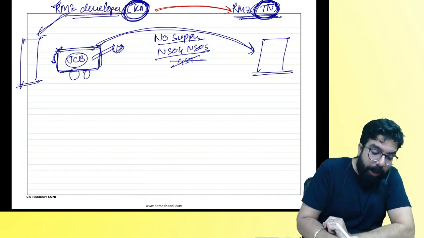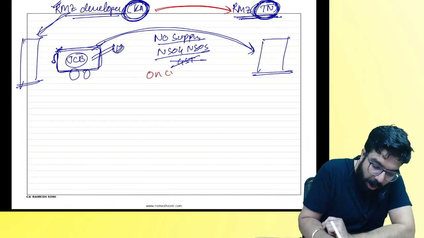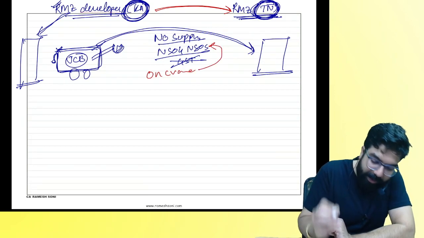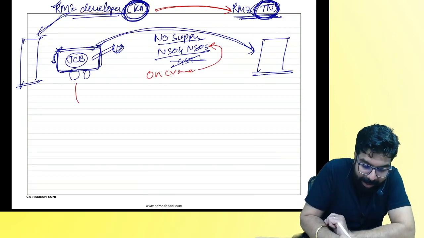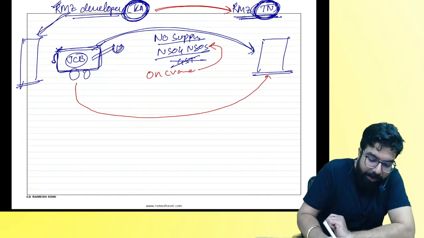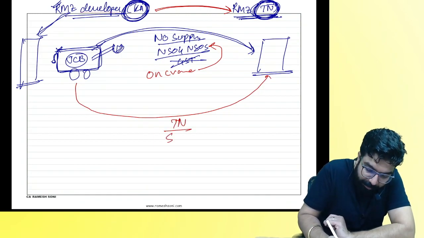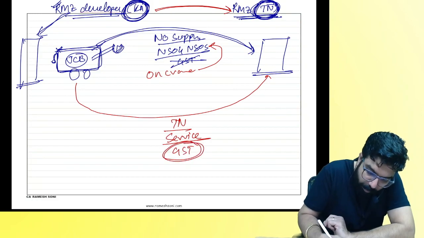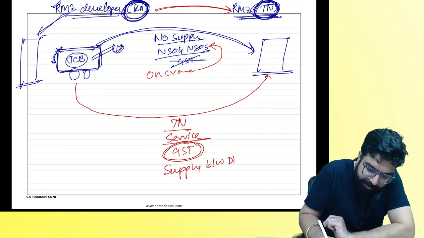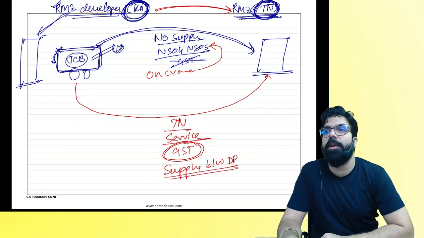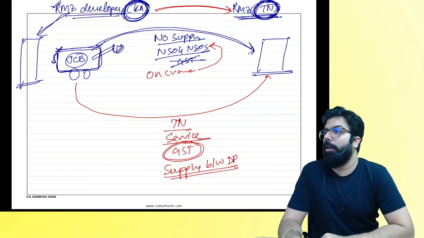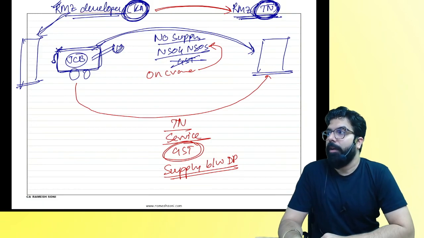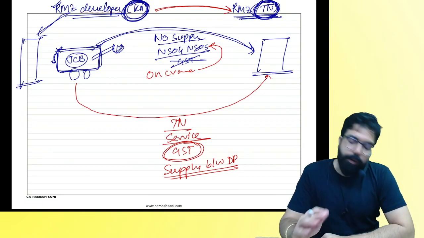Yes. They are saying on the crane, no GST. But has the Karnataka branch given the Tamil Nadu branch some service? On the service, will GST come? Why? It's a supply between distinct persons. Is my point clear to all? Can we go ahead, everyone? Sure. Everyone louder. Are we 100% clear?